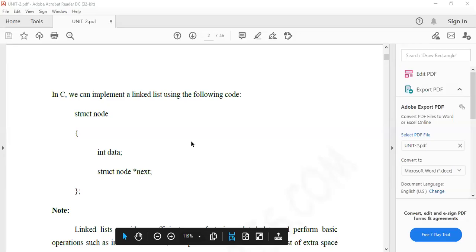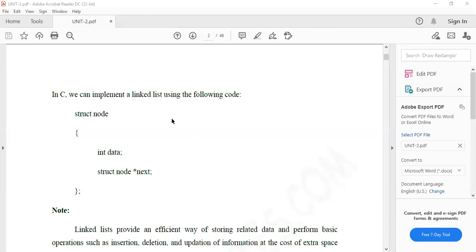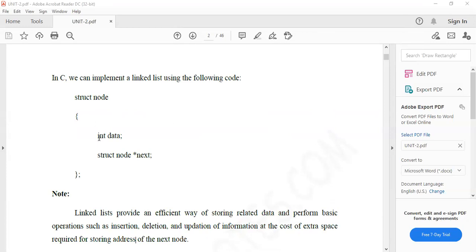In the next class, I'll show you the example program for this. But before the program, I need to tell you all this concept. See here: struct node, integer data type of data. That is the first field. Struct node means all similar types of data items. For example, you might have executed a structure program like this, for student data: student roll number, name, marks of all the subjects. So by using that, we can use the structure type.